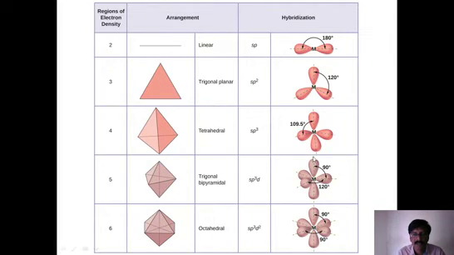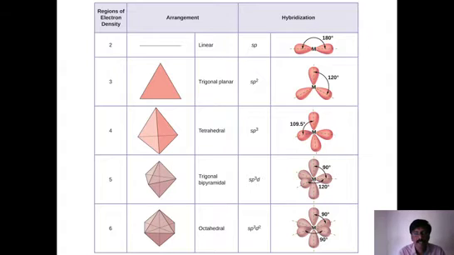So five ligands come, one from this side, another from this side, another from this side, another, and the last one from this side. So three, four, five. Now look at the structure with coordination number 6. For coordination number 6, the hybridization needs one s orbital, three p orbitals, and two d orbitals.